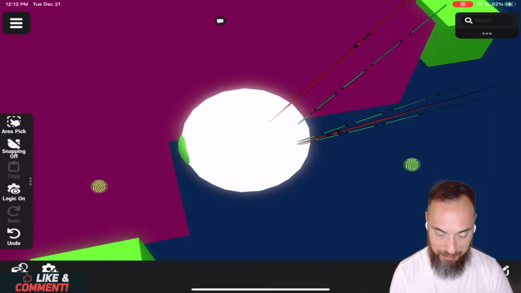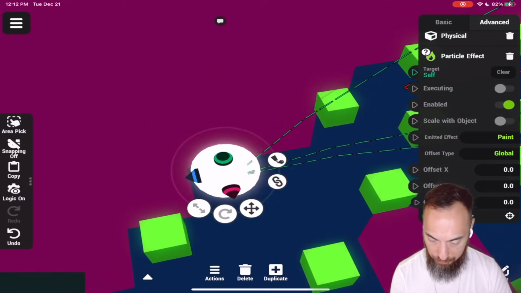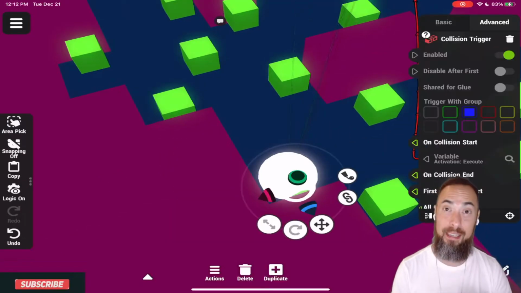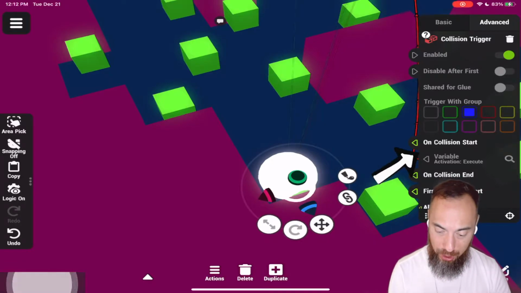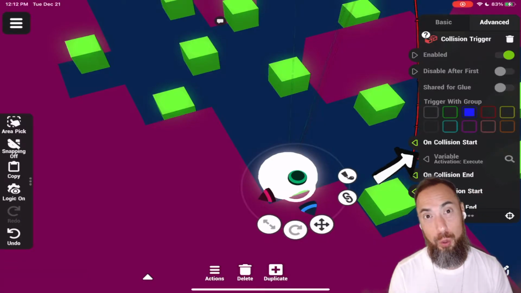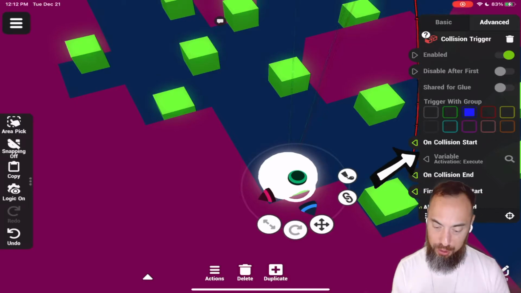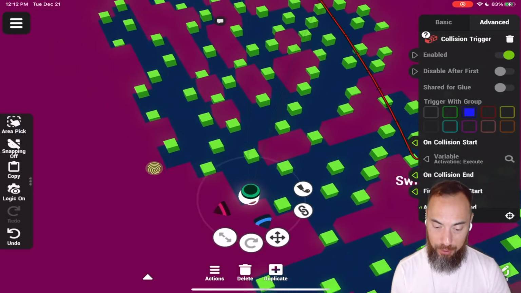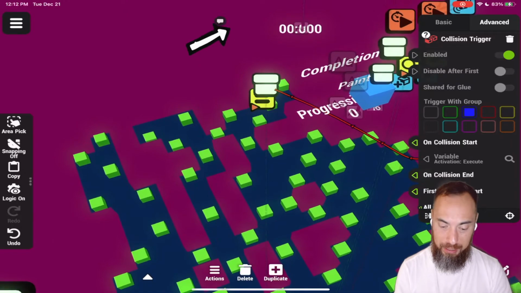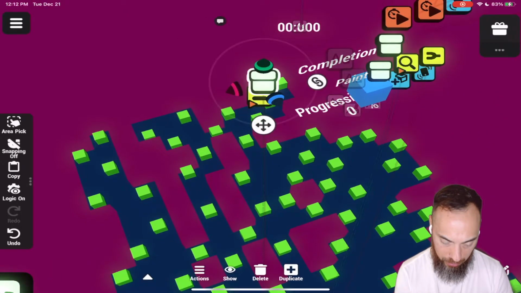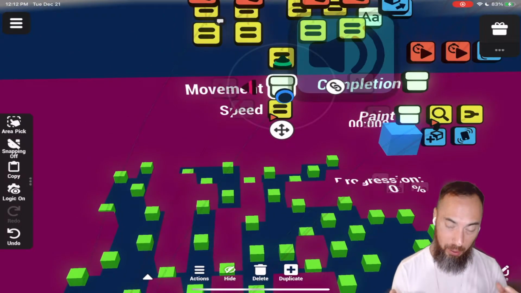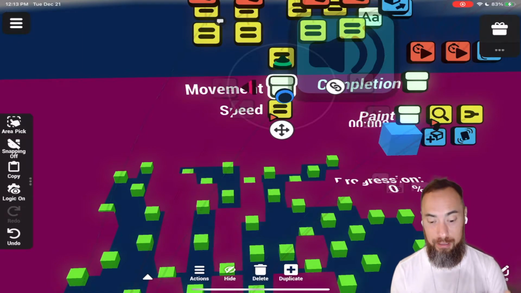Very meta. That's kind of in these days. We got a particle effect in the white ball, and then the green ball inside the white ball has a collision trigger looking for the trigger group of blue, which then calls out a variable. Let's follow that variable red line to see where it goes, and it goes over here. This is the movement speed. That component checks the speed of the character.